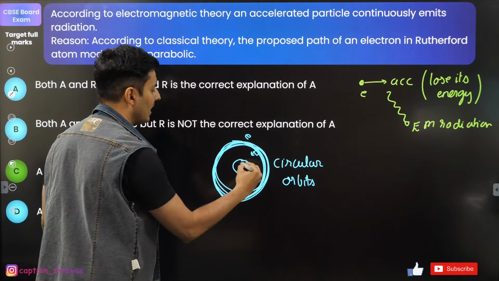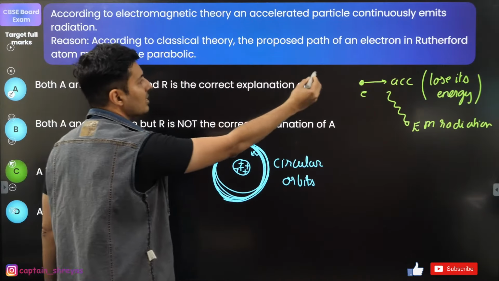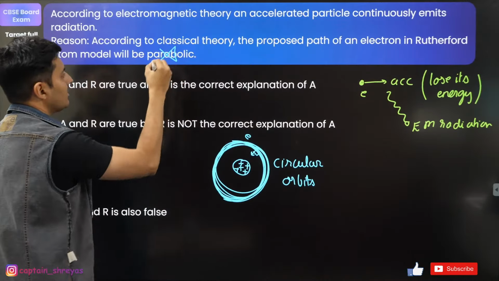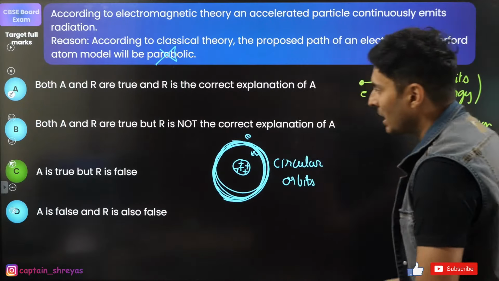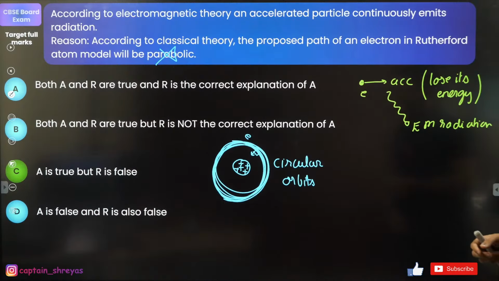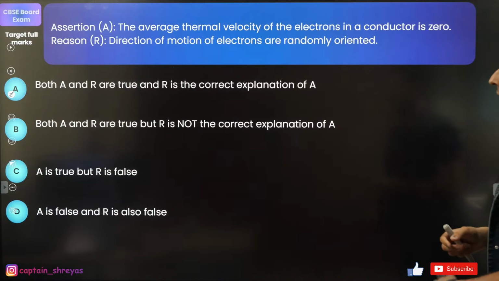So the nucleus will be at the center. So the word parabolic is used. Obviously, this word is wrong. That's it. Awesome. Great. So that is the answer for this. Moving on to the next one.